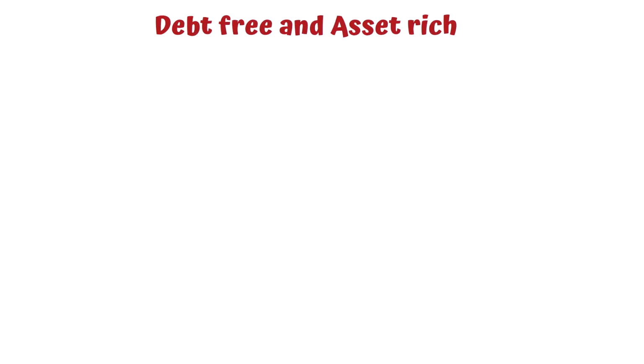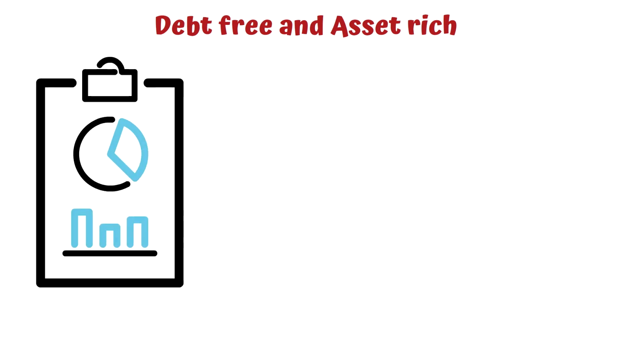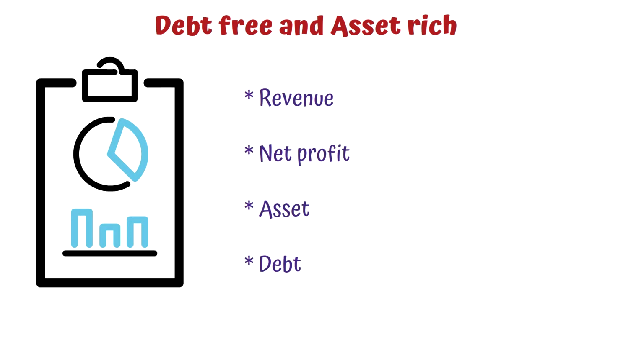Try to invest in a debt-free and asset-rich company. You can get these details of a share by looking into the financial section and balance sheet of the company, which is available on various websites. You should always check that not only the revenue of the company is increasing, but also the net profit. A company can buy assets or acquire another company, or it may have future bookings as well, due to which the revenue might be increasing.